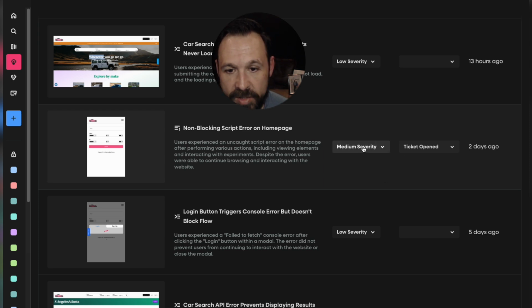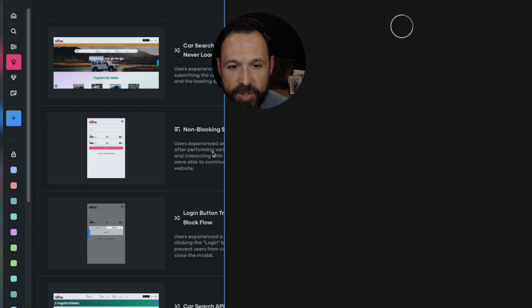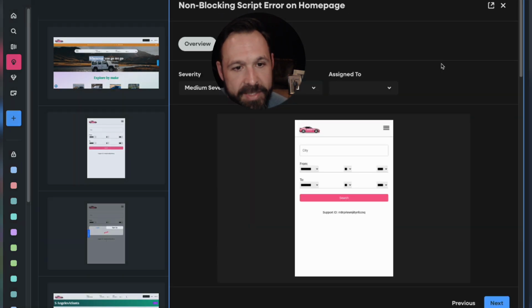You can see that Story AI flagged this as medium severity, and someone has already opened a ticket on it. Let's take a closer look at what Story AI can tell you about this specific opportunity. This isn't assigned to anybody yet, but we are assigning a medium severity.